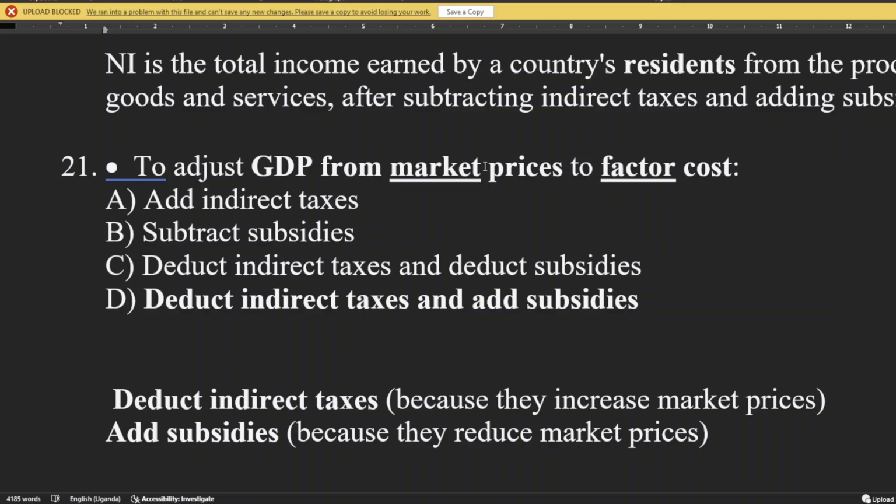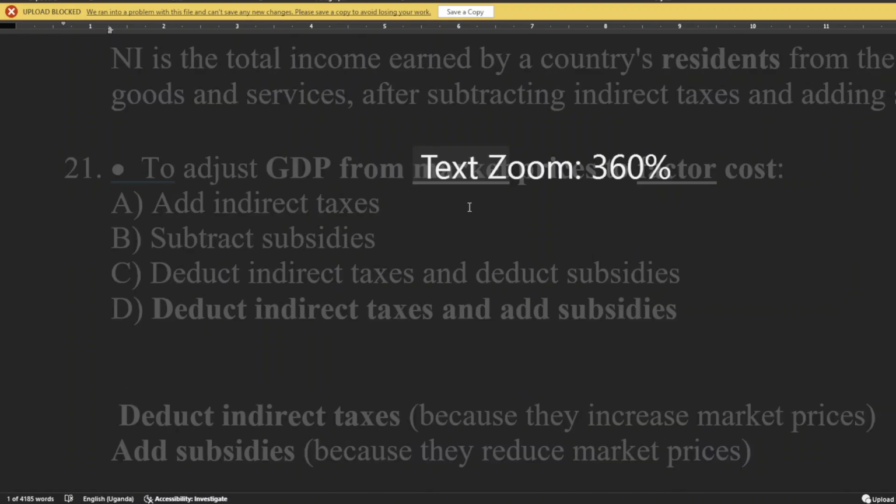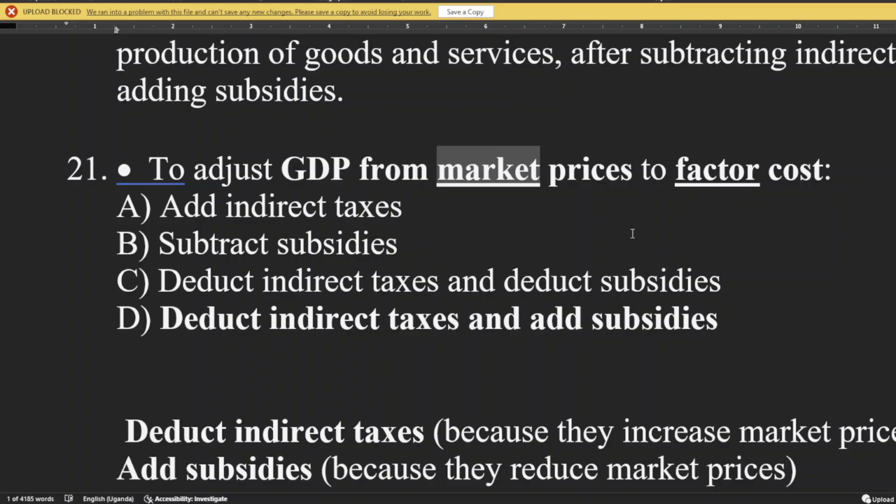And all subsidies, those benefits the government gives for something to be produced, have already been added to it. Like everything we buy is already taxed, and subsidies were given to the people who produced it. So now we want to reverse it and take it back to factor cost. It's like we're reversing it back to the industry.